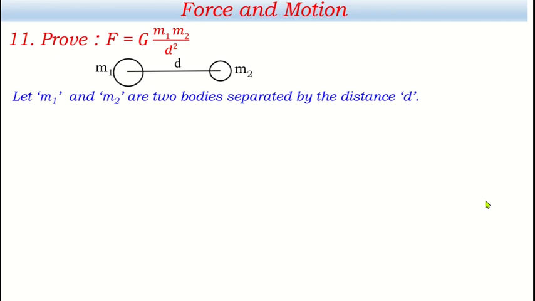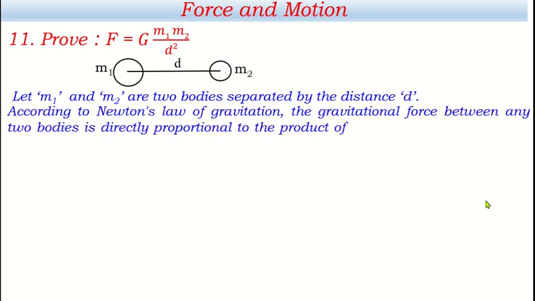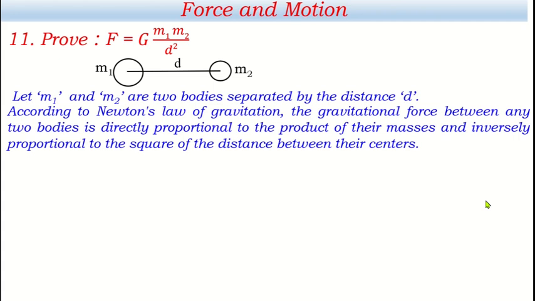Now we are going to mention Newton's law of gravitation because this equation can be derived with the help of Newton's law of gravitation. So, according to Newton's law of gravitation, the gravitational force between any two bodies is directly proportional to the product of their masses and inversely proportional to the square of the distance between their centers. We mentioned Newton's law of gravitation. Now, after this, what it says can be written mathematically like this. Gravitational force F is directly proportional to the product of these two masses m1 and m2. It means F is directly proportional to m1 m2. This is equation number 1.